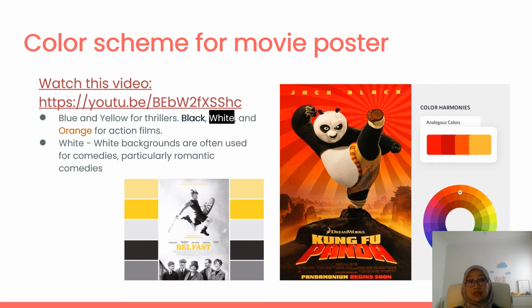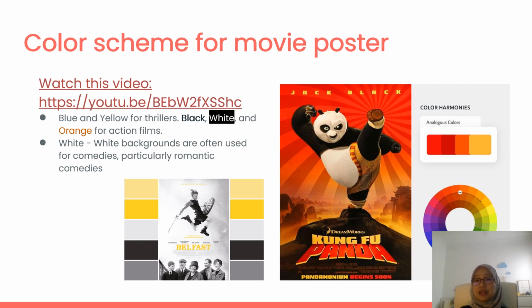Okay, so this is another tip for the color scheme for your movie poster. I really hope that you can watch this YouTube video, right? And I'm just giving you some examples here. Blue and yellow for thrillers. You use black, white, and orange for action films. Normally, white backgrounds are often used for comedies, particularly romantic comedy. So please make sure you know your genre. That is very important. Why do you need to know your movie genre? Because it's very important to create the cinematic look and the mood of your movie poster design.